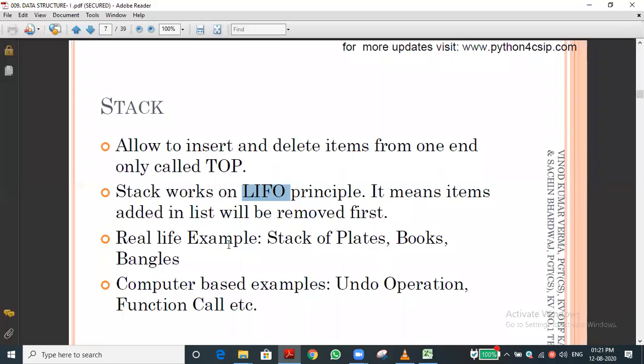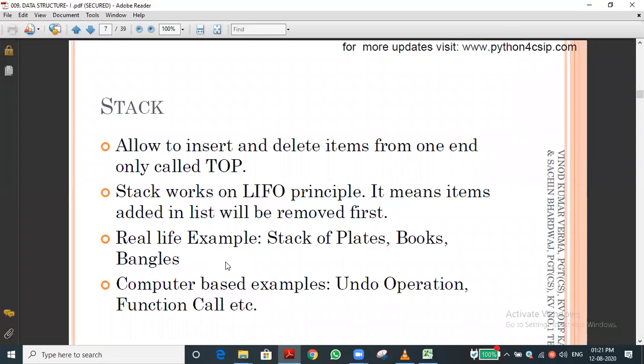For the example, generally we use the bangle example. Suppose you are putting bangles on your mother's hand. Just imagine you are inserting them one by one, and let me take each bangle as data. You insert one bangle, one data, into the stack. It is a one-end operation only. We insert one way, and only the same way can we remove it. For example, you insert the first bangle, then the second bangle, the second data, then the third element, the fourth element.